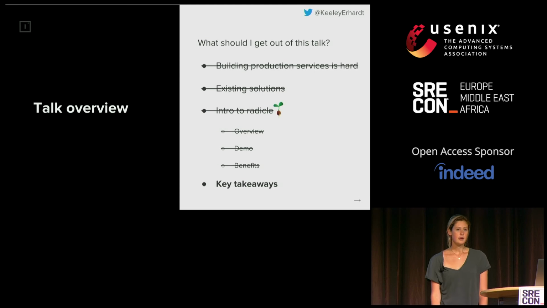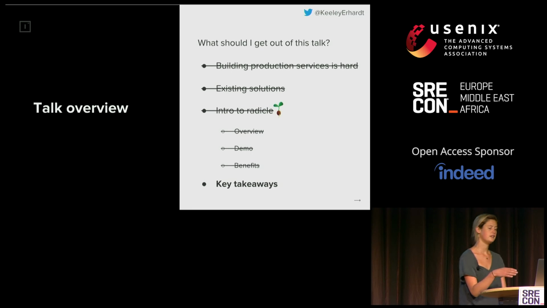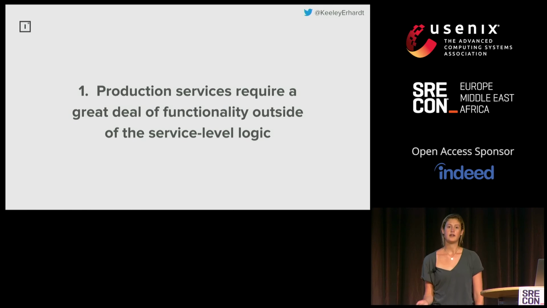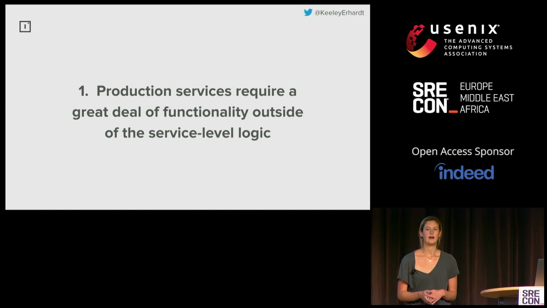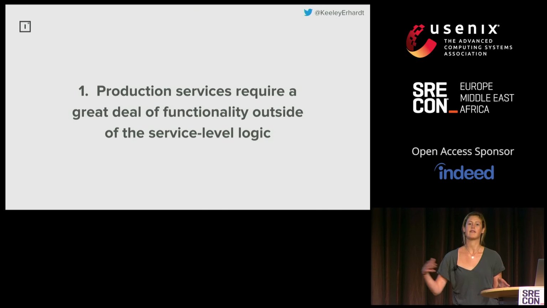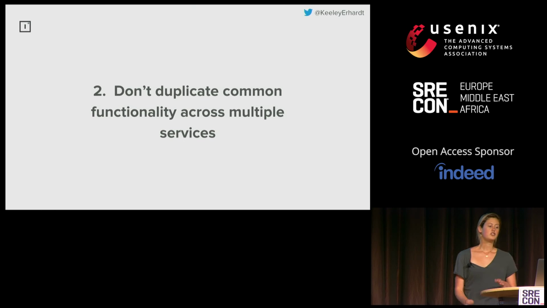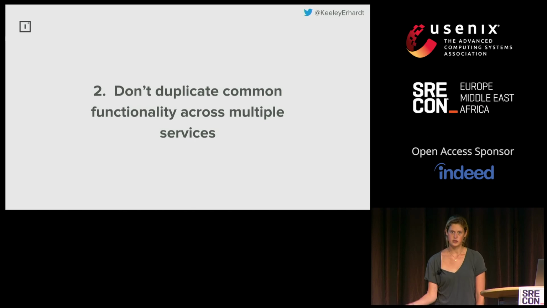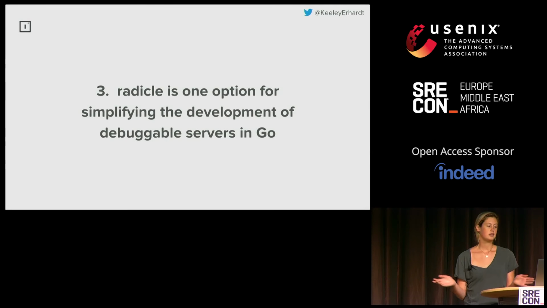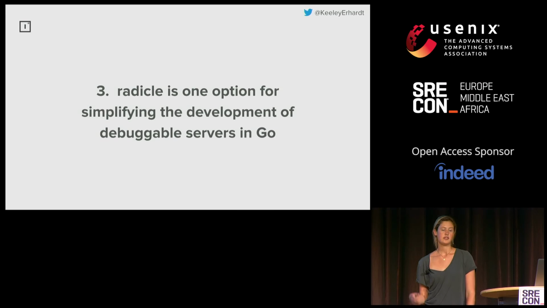So those were the main points I wanted to cover. So for some key takeaways, these are all quite related. There's just 3 of them. One is that production services require a great deal of functionality outside of the service level logic. So they are almost all going to require some type of logging, some type of metrics, tracing, panic recovery, all of this. And we want to have some way then to not have to redo all this logic every time we build a new service. We don't want to duplicate common functionality across multiple services. And there's a lot of ways that you can try to tackle this problem. Radical is just one option for doing so, and it aims to help you simplify the development of your production services.